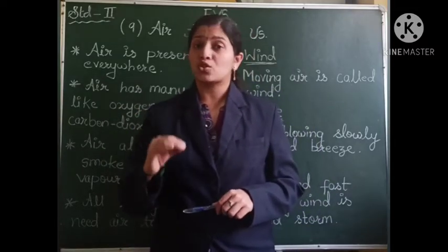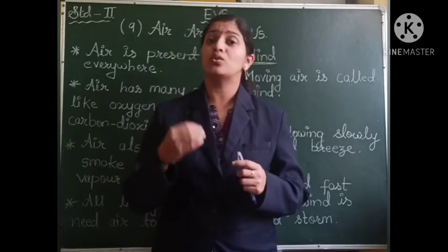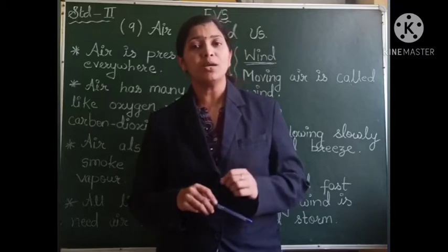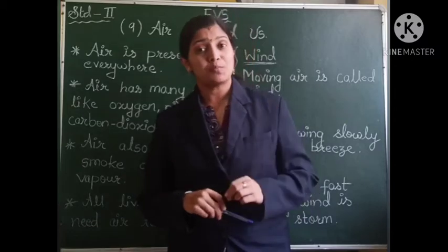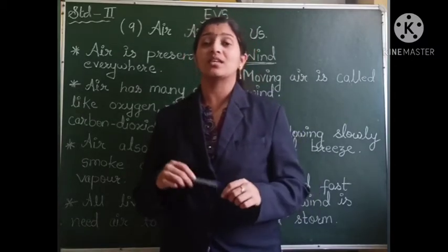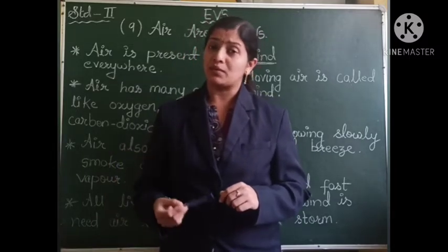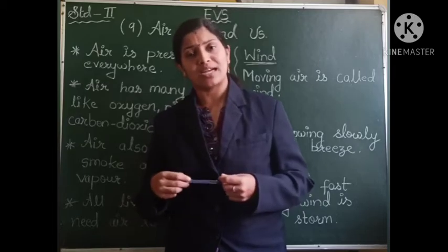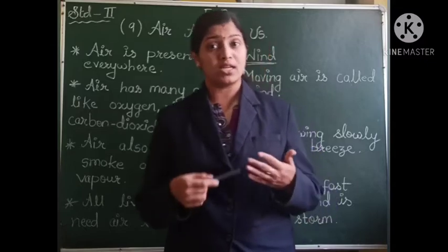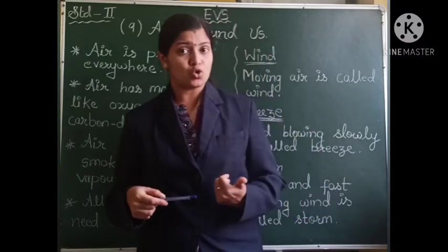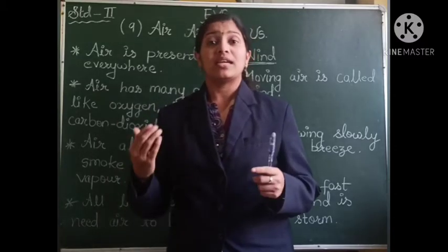When these soil particles, these dust particles get mixed into the air, the air becomes impure. That is why it is said that the air has dust particles in it, and these get mixed into the air because of human activities and also because of natural activities. What are the natural activities? When the air moves with a greater speed. We just learned about the storm. A storm means the air moving with greater speed and greater strength.